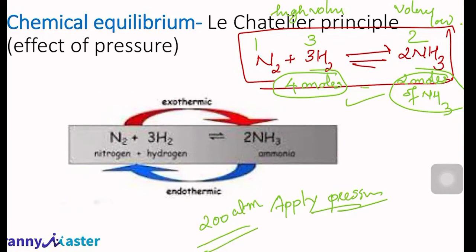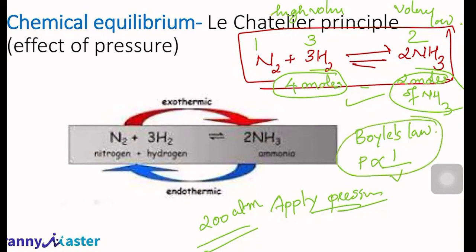When I apply pressure, you have studied one rule that is known as Boyle's law. Boyle's law states that pressure is inversely proportional to the volume. That means if you increase the pressure, volume will decrease, or if you decrease the pressure, volume will increase. That is Boyle's law. Can we use Boyle's law to generate more ammonia?